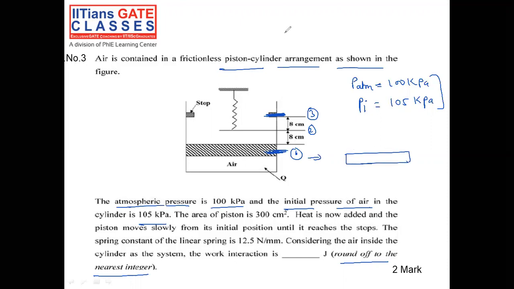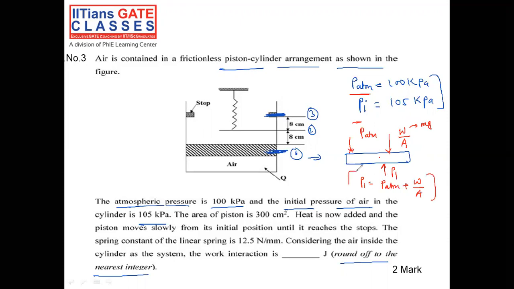Let me draw a free body diagram at state 1. What are the forces which are acting? Atmospheric pressure, P1 is there. Now, if you check, P atmospheric is 100 and P1 is 105. There is a difference of 5 kilopascal. Where is it coming from? It is coming due to the weight of the piston, that is mg of the piston by area. It is not given, no need to worry. Now, so we can write P1 equal to P atmospheric plus W by A.